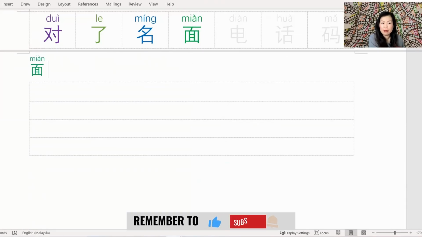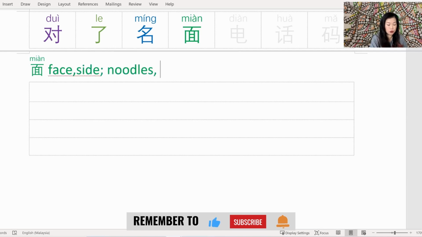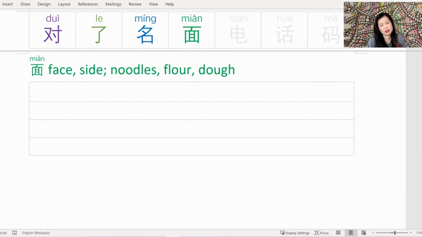Okay, next we have miàn. Miàn means face or a side. Also noodles, flour, dough. And there is no easy way to remember this character, but for me, miàn kind of looks like a fancy pasta making machine. I'm not sure if that will work for you.